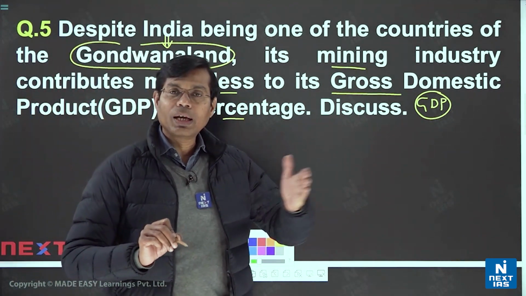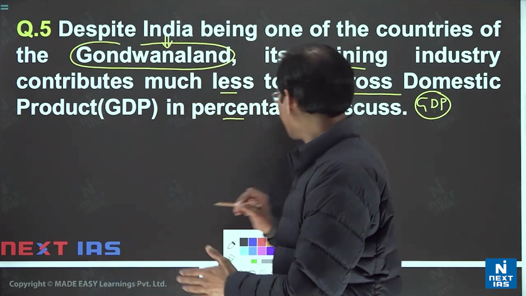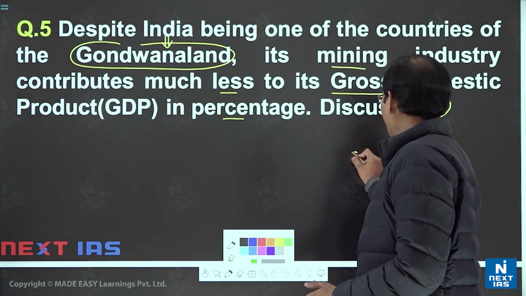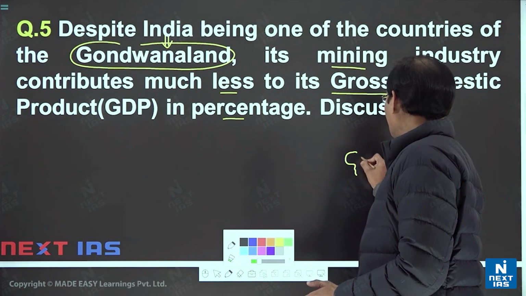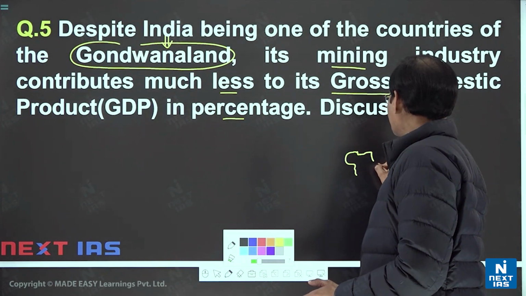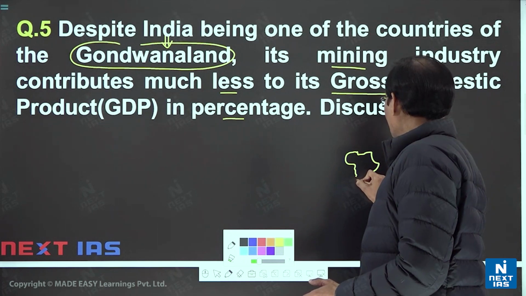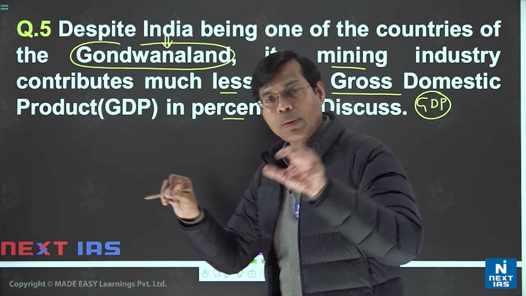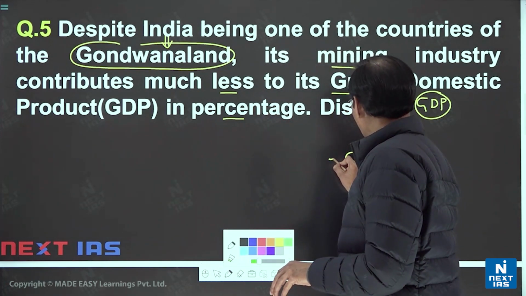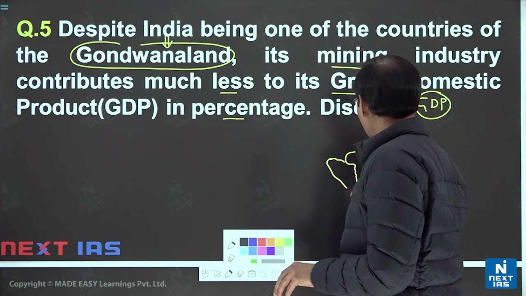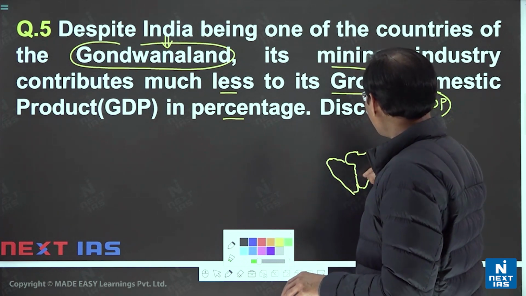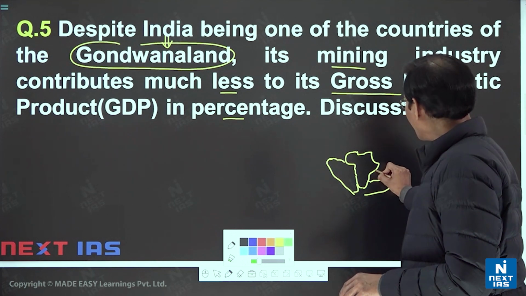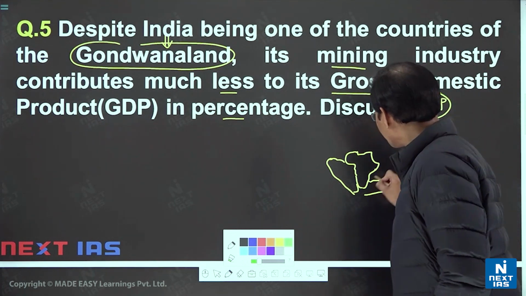Once you say Gondwana land, it is not only Africa, but several continents are there. So there must be some ways also. You have to practice a small map. Suppose it is Africa, it is South America. Once South America and Africa join together, even Antarctica also joins together, even our land India is like that.